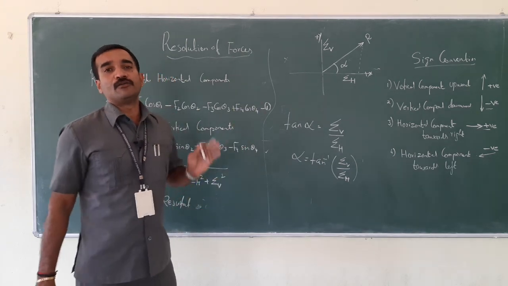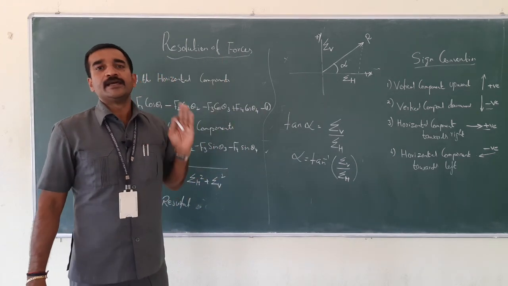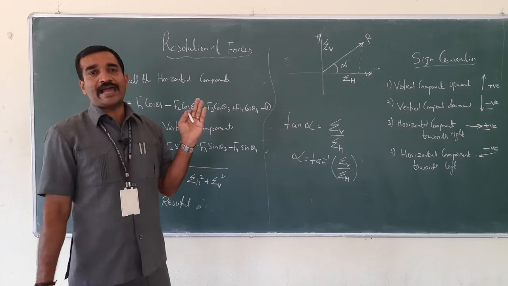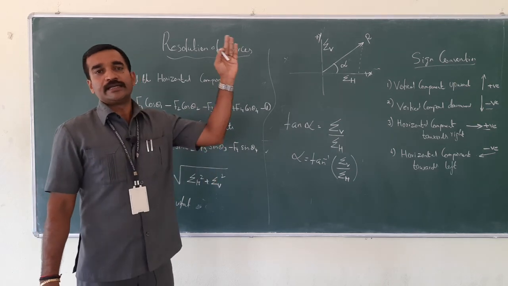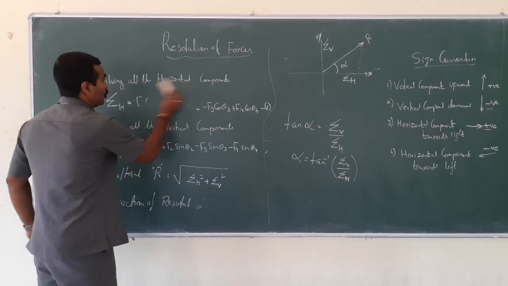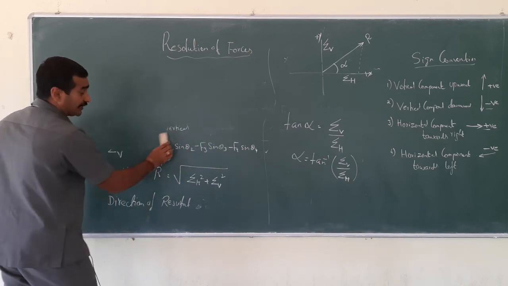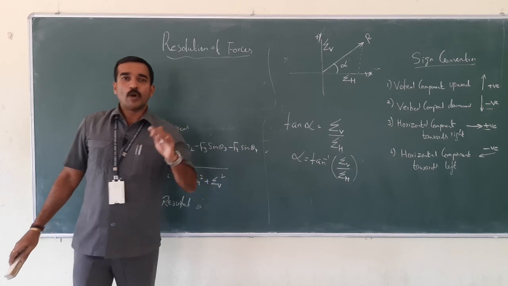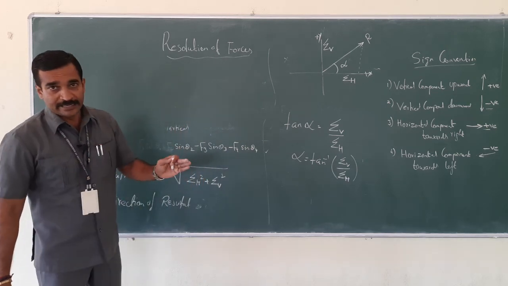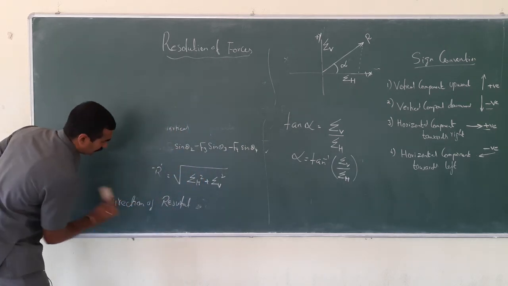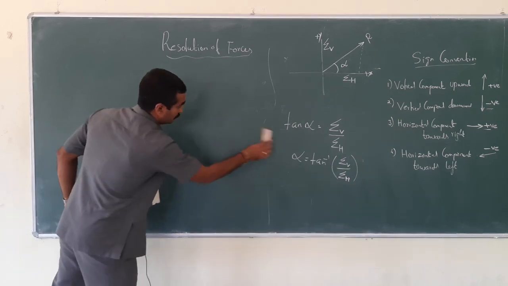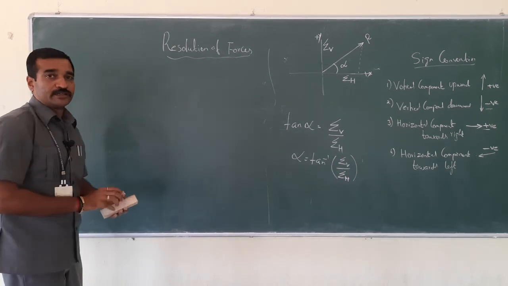Suppose the force doesn't have any inclination, that means it is acting at 0 degree or at 90 degree. I will just let you know what exactly needs to be considered if there is no inclination. Inclination means 1 to 89 degree. That is inclination, right? Let me just give you some idea about the forces.